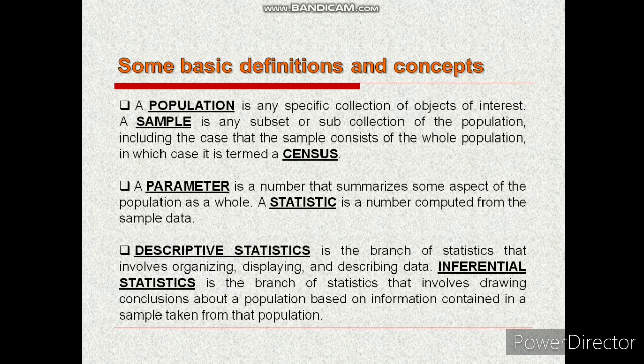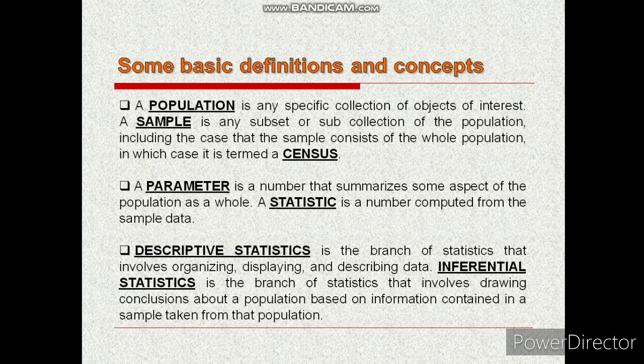Here we have noted some keywords in the definition of statistics, where analyzing and interpretation of data comes under the scope of inferential statistics, whereas the prior three, organizing, displaying, and describing, come under the scope of descriptive statistics.